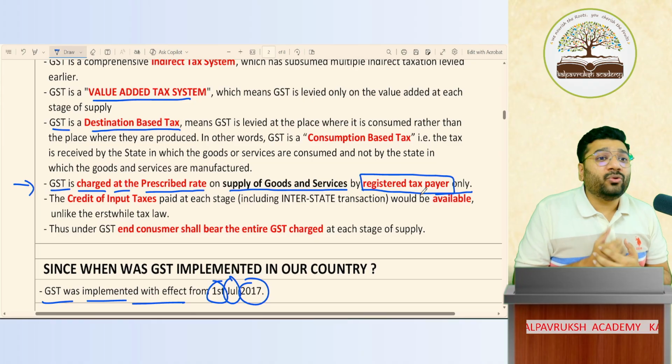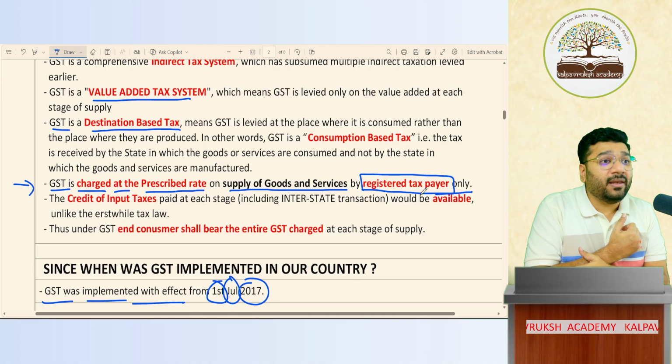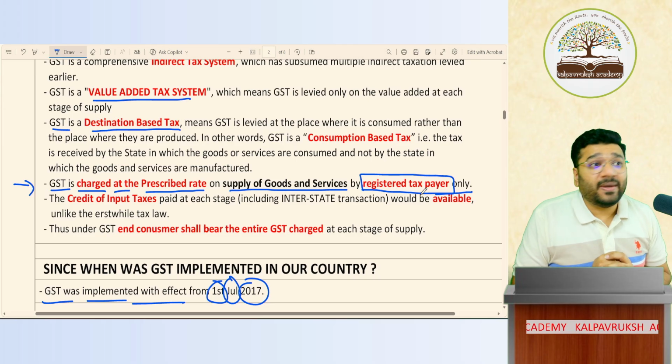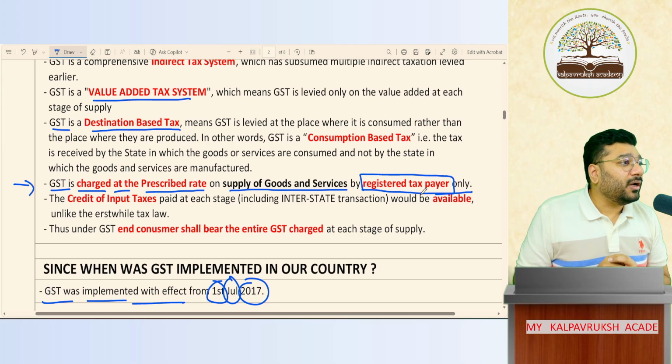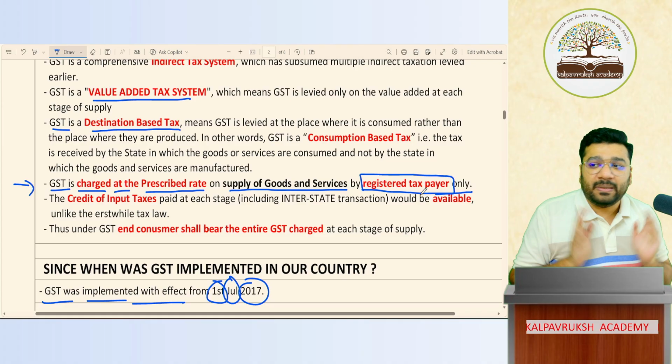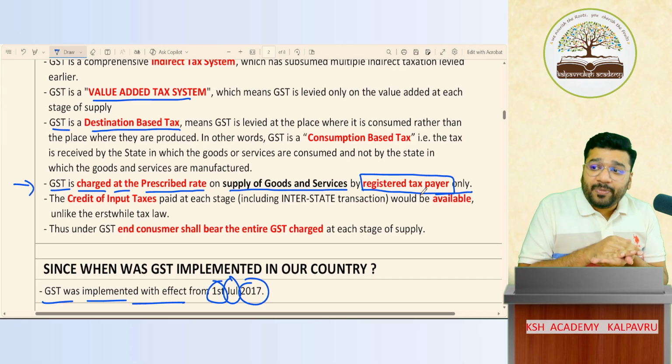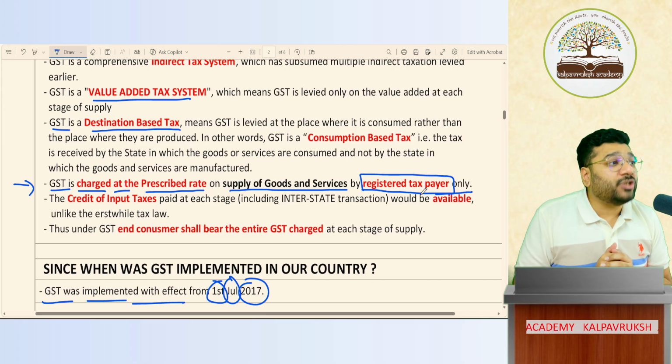So the government later, in 2018, 19, 20, identified such people and prosecuted them. They put them in jail. Heavy penalties were imposed on them. Got it? Today that problem will mostly not come because people have become aware about it. That awareness is created. So now only those people who are registered with GST are supposed to charge it.